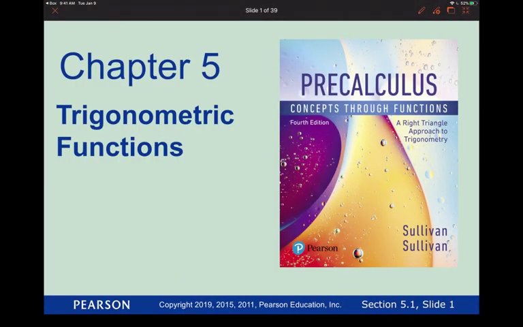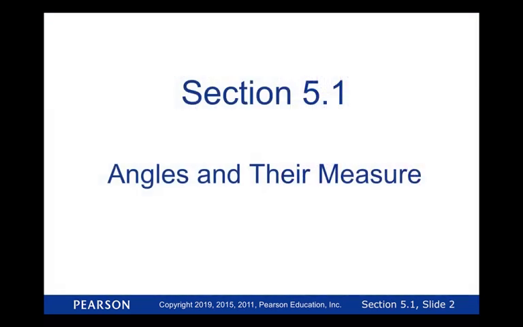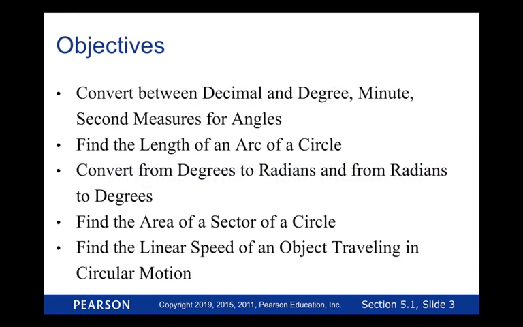So this is the first lecture of our Precalculus course. We're going to start with Chapter 5, Section 5.1, angles and their measures. Some of the objectives: we want to convert between decimal and degrees, minutes, and seconds measures for angles. We want to find the length of the arc of a circle, convert from degrees to radians and from radians to degrees. We want to find the area of a sector of a circle, and find the linear speed of an object traveling in circular motion. These are some of our objectives.